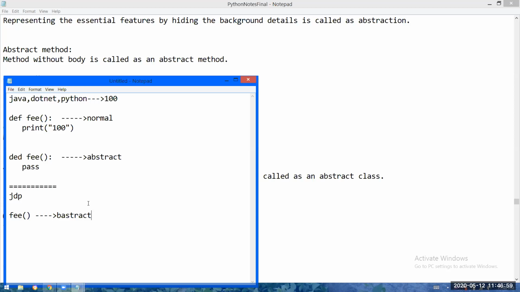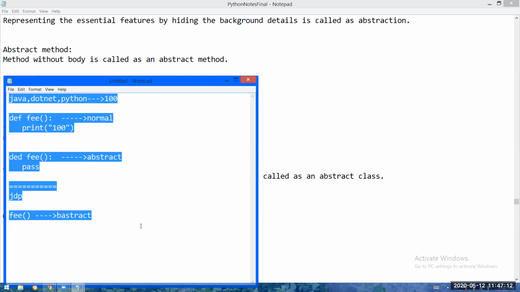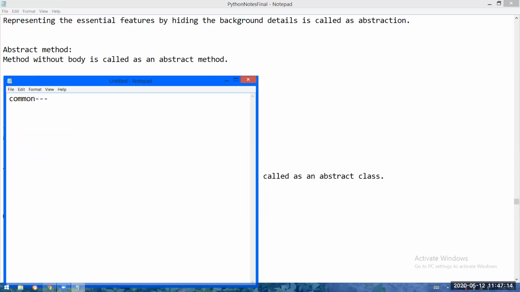But if the body is different, and I write the bodies in the parent class, what will happen? Every child will get all the 3 registration fee functions. That is not at all correct. So simply what to note here: if the body is common, then make it normal and directly write that in the parent. But if the body is different for different objects, you have to make it abstract in the parent and directly write the bodies in the child classes, so that the child class object will get only that required method. Every method will not be loaded.